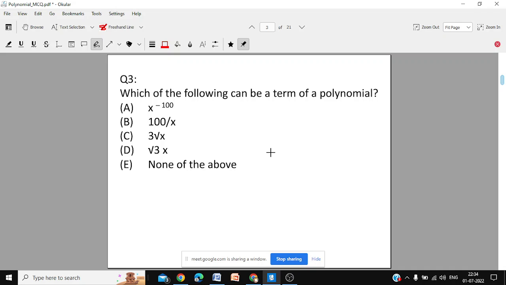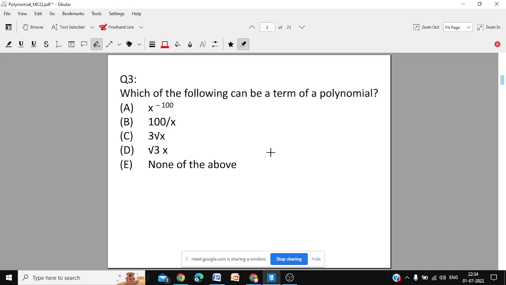Either A, B, C, D, E. Which one of the following can be a term of the polynomial, any polynomial expression? It is allowed as a term. It is permitted. This term is possible. So which one is a term of the polynomial? Out of 5 expressions, which one can be used as a term? So again, write question number 3 and the option.